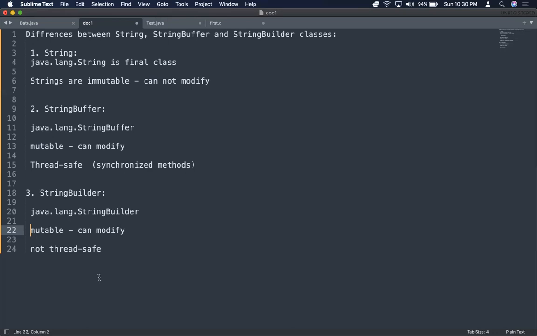If it is thread safe, then all these threads will follow some order, some synchronized order. If it is not thread safe, there will be no order, and multiple threads can access that particular resource. So that is the difference between all these classes: String, StringBuffer and StringBuilder. Let's understand these differences with a programming example.